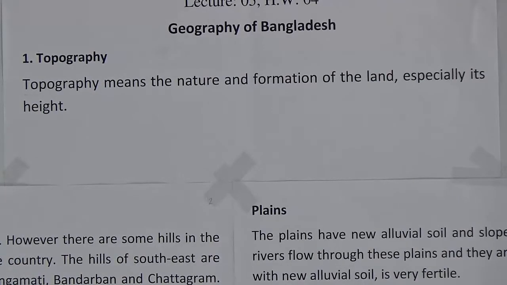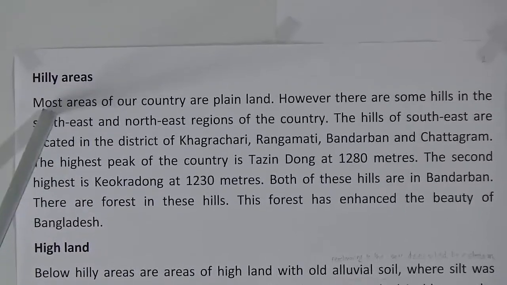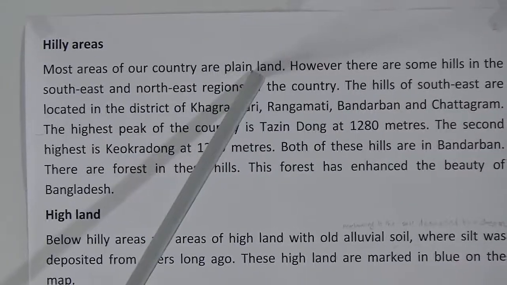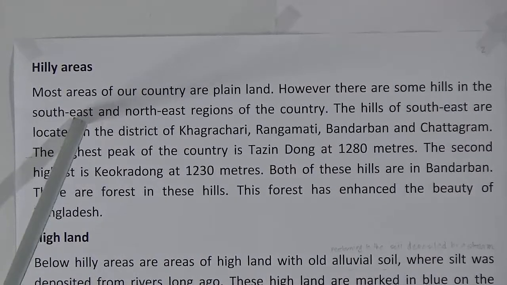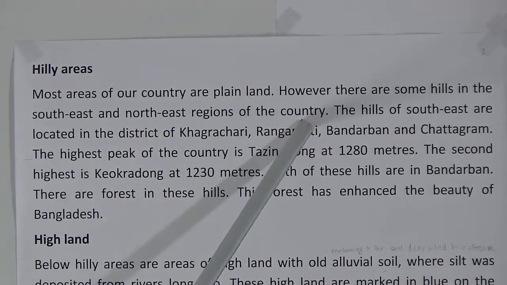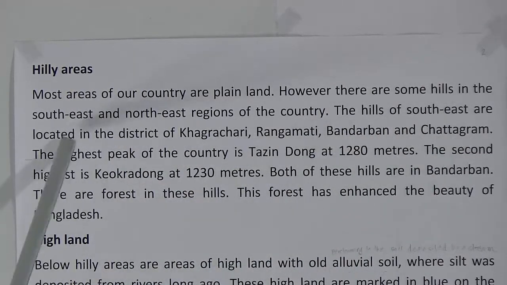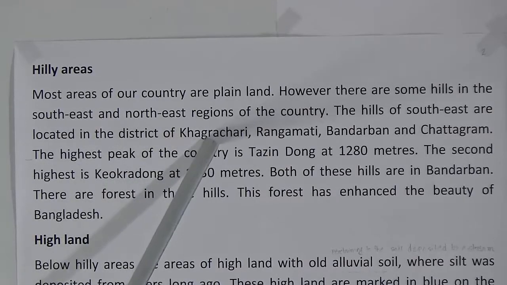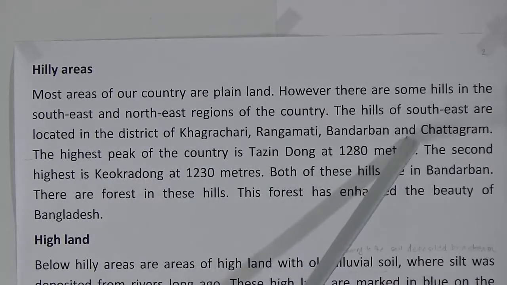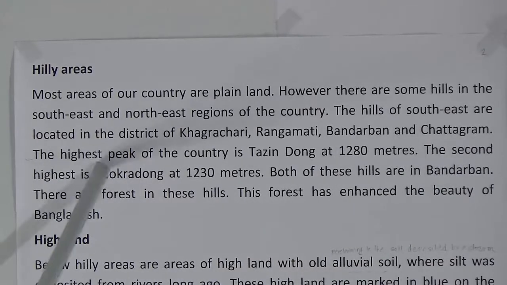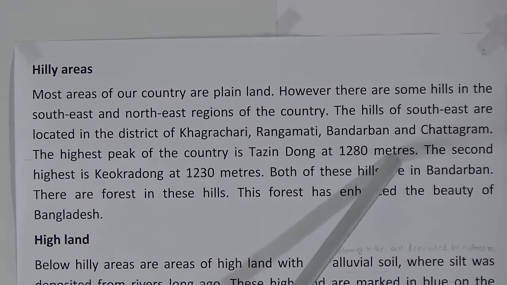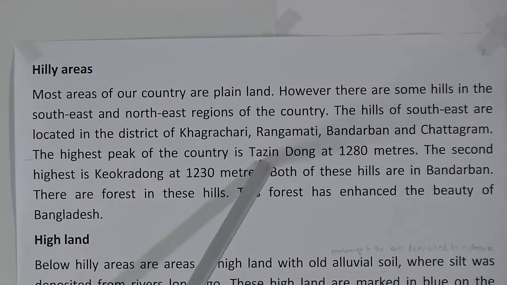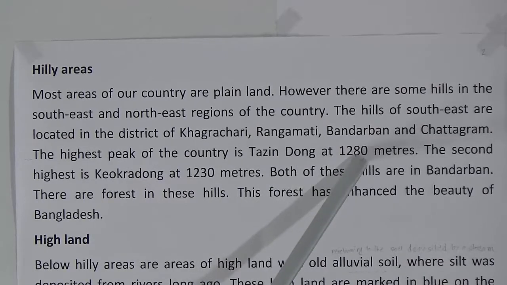So, we will go to the next, it is hilly areas. Most areas of our country are plain land. However, there are some hills in the southeast and northeast regions of the country. The hills of southeast are located in the districts of Khagrachari, Rangamati, Bandarban and Chattogram. The highest peak of the country is Tajingdong at 1280 meters.